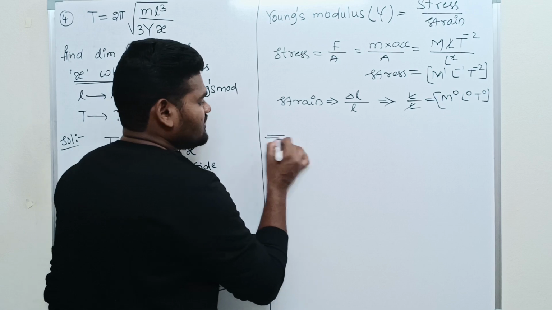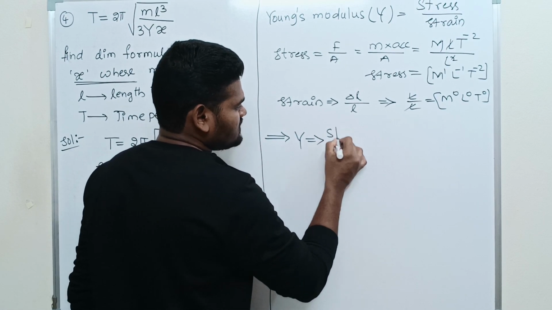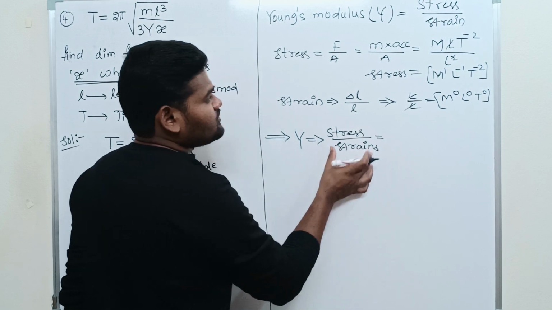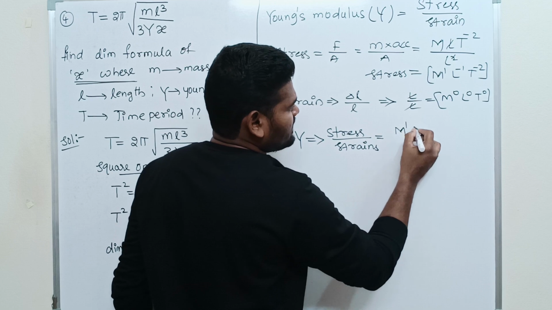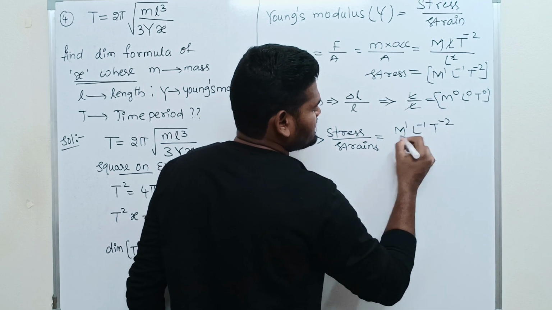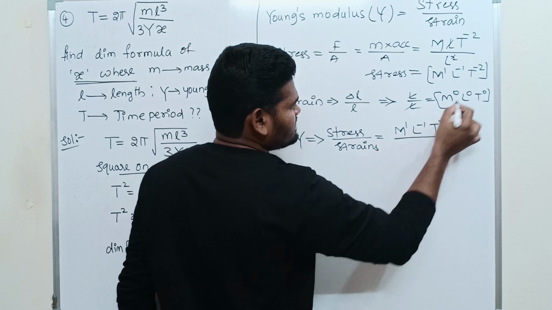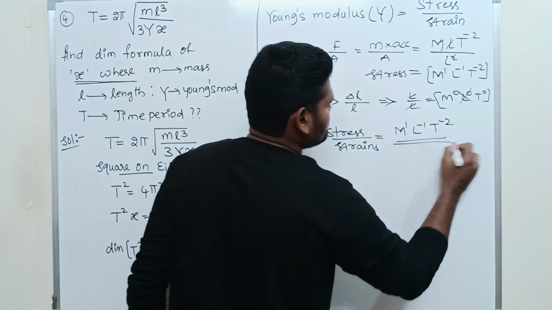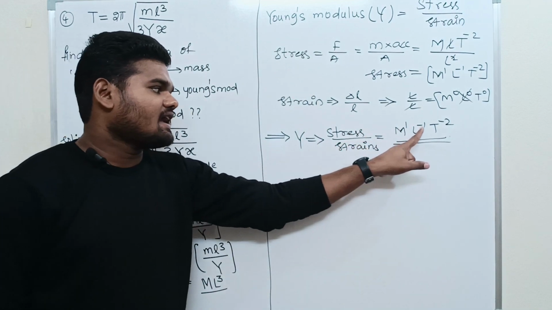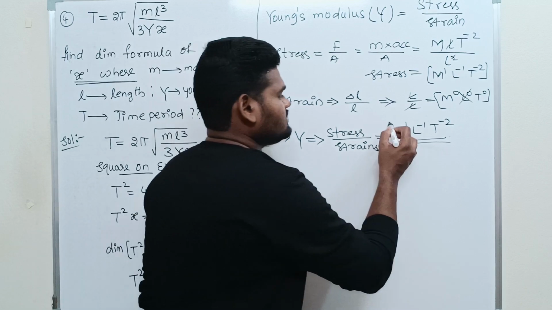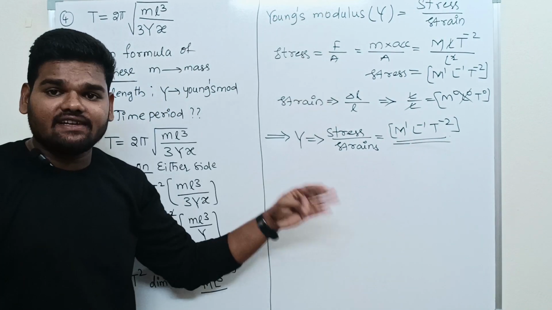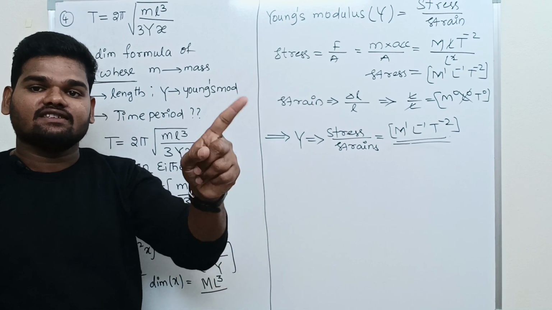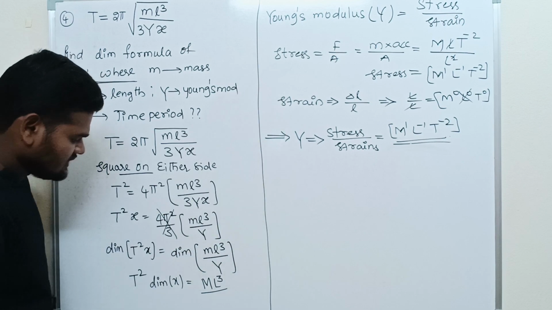Okay. So what is the dimensional formula of Young's modulus right now? Y is equal to stress by strain, which is stress, M power 1, L power minus 1, T power minus 2, divided by strain, which has no dimension. That means the dimensions of Young's modulus are M power 1, L power minus 1, T power minus 2. Are you getting? All these things we discussed in a previous lecture. Go to the search bar and search dimensional formula 02 by Rakesh sir. You will get all these things.